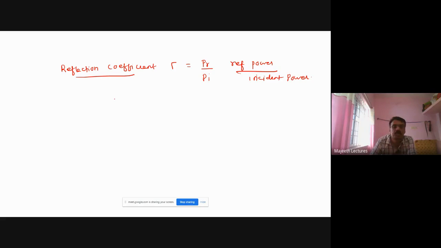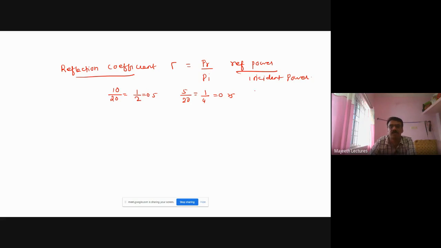Suppose you are transmitting 20 dB of power, and out of that 10 dB is reflected. What is the reflection coefficient? 1 by 2. Clear? Suppose you are transmitting 20 dB, and only 5 dB is reflected. The reflection coefficient is 1 by 4, that is 0.25.